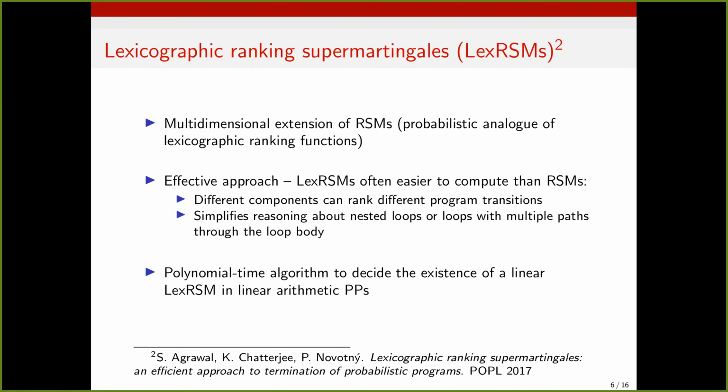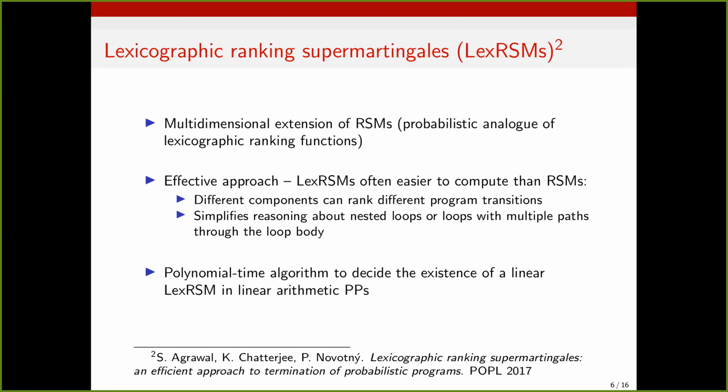So while most works consider one-dimensional variants of RSMs, lexicographic ranking supermartingales, or Lex RSMs, were introduced in this POPL 2017 paper, and they present a multidimensional extension of RSMs. They can be thought of as a probabilistic analog of lexicographic ranking functions in non-probabilistic programs, and in general, lexicographic termination arguments present an effective approach to termination analysis because they're often easier to compute than their one-dimensional counterparts.